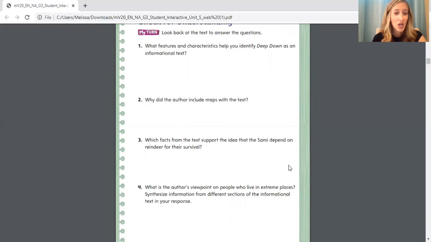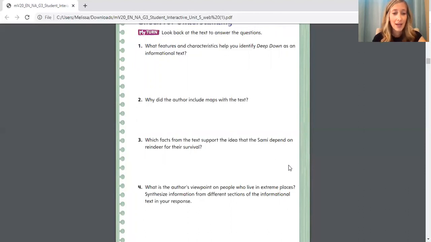Number 3, which facts from the text support the idea that the Sami depend on reindeer for their survival? So you're going to go back to the text and reread. How do they depend on reindeer for their survival? I mentioned something on the page that we were just looking at, using that word transport. Maybe that can help you.